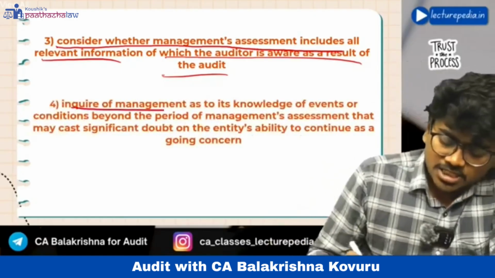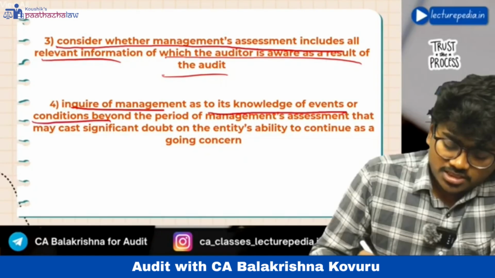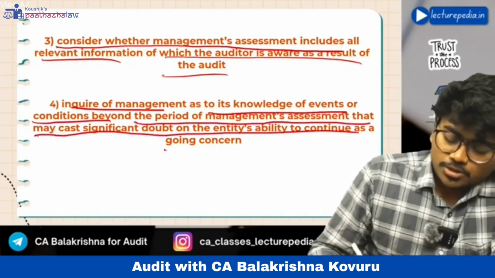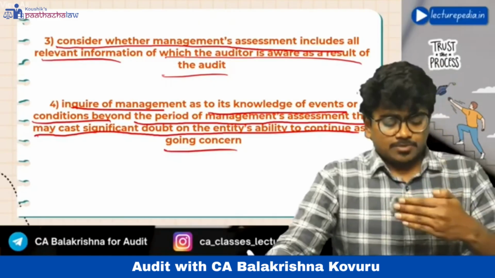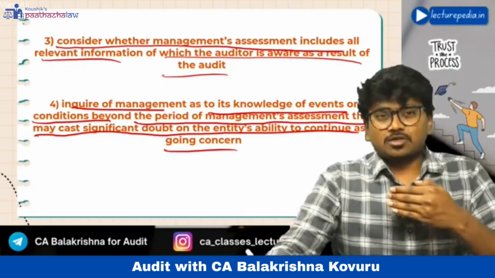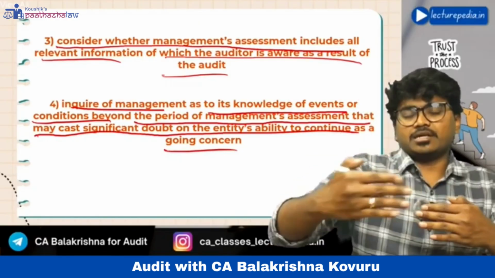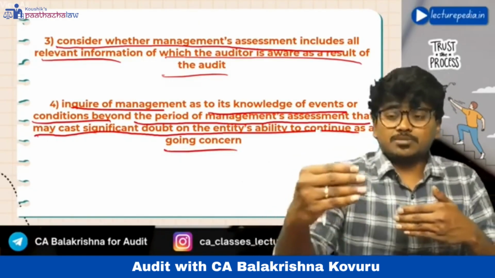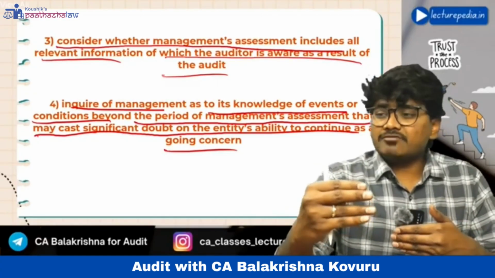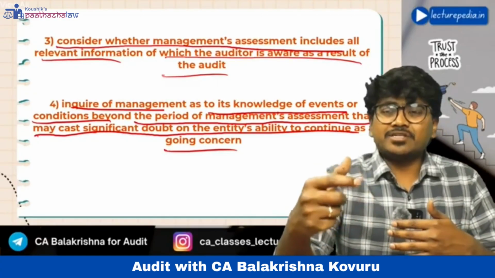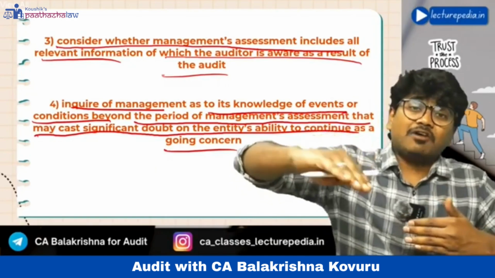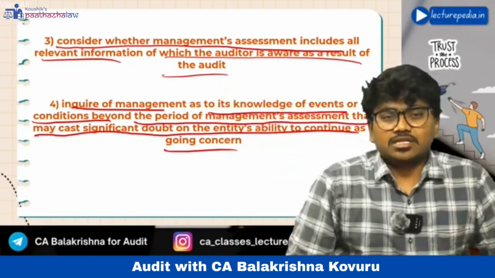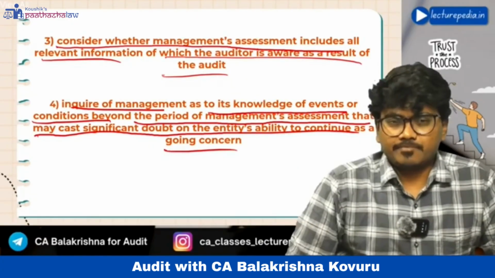Next, inquire of management as to its knowledge of events or conditions beyond the period of management's assessment that may cast significant doubt on the entity's ability to continue as a going concern. Now, management has made an assessment of going concern up to a certain period, let's say 12 months or 24 months. You should also ask management whether it has any idea of events or conditions that may occur after the period considered by the management, which may cast significant doubt on the entity's ability to continue as a going concern.